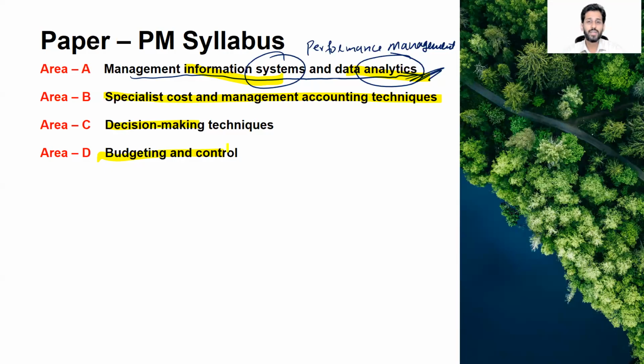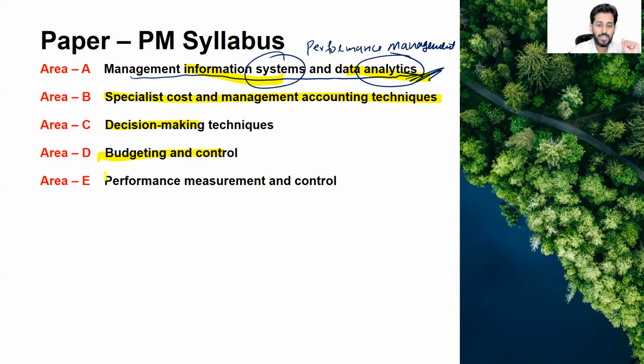So budgeting is a very important thing. Whether you are a student or a working professional, and if you are running your home as well, you are managing the study, so you have to make the budget. You have to make the budget for your home, for your studies, for holidays, for every kind of activity. For example, if you're a student running on pocket money from your parents, you are making the budget for chilling out with your friends, and all. You are actually making the budget. So everybody prepares the budget. So this area covers budgeting and control, right?